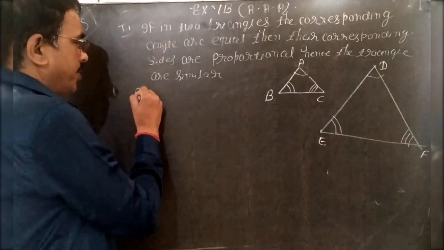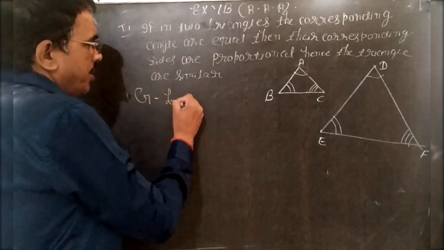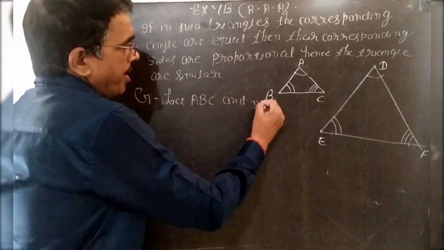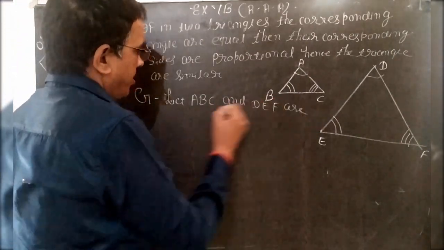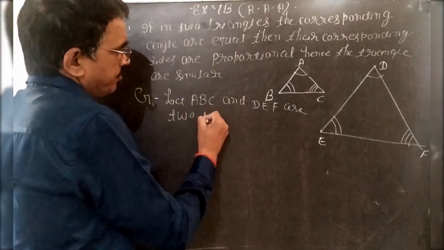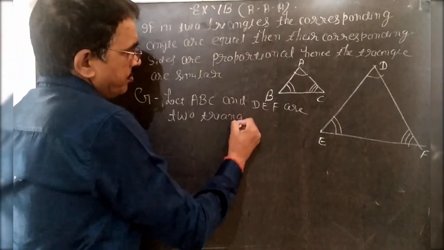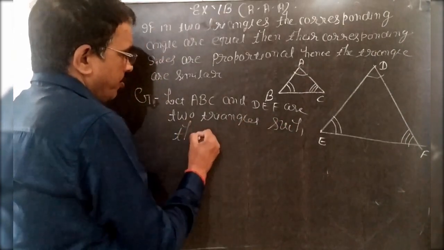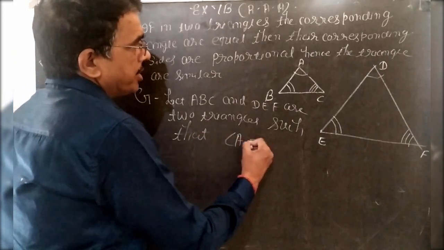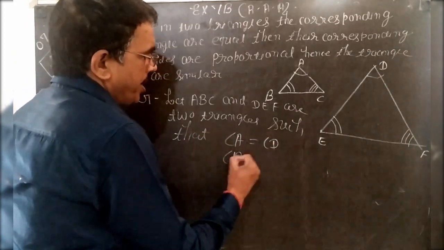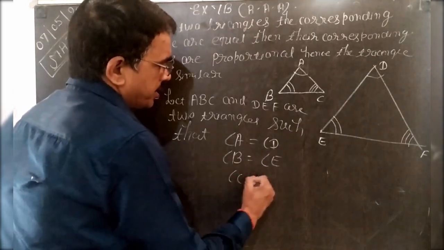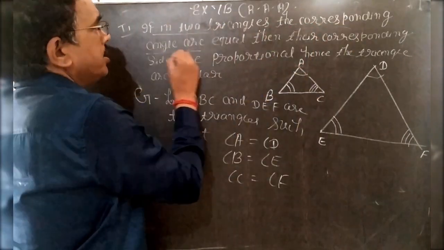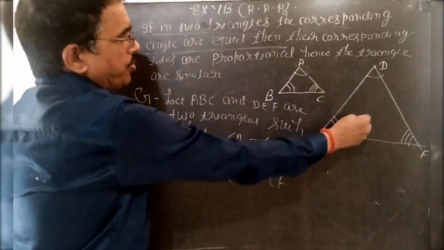So in given, you write let ABC and DEF be two triangles such that angle A is equal to angle D, angle B is equal to angle E, and angle C is equal to angle F. Because the corresponding angles are equal.